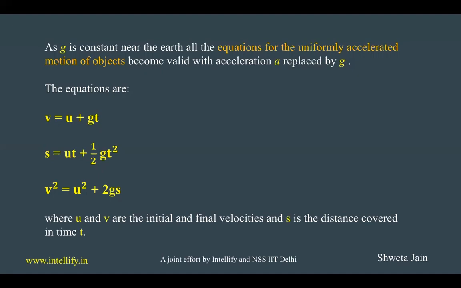v square is equal to u square plus 2as can be written as v square is equal to u square plus 2gs. Here u is the initial velocity, v is the final velocity, and s is the distance covered by the object in time t.